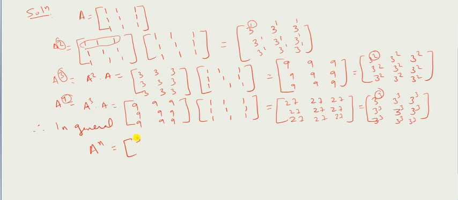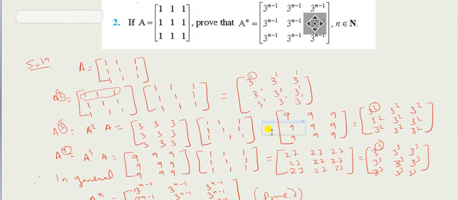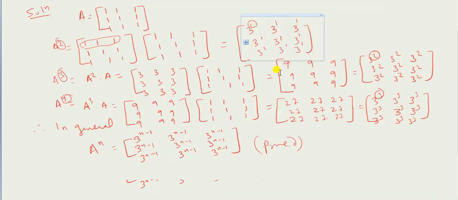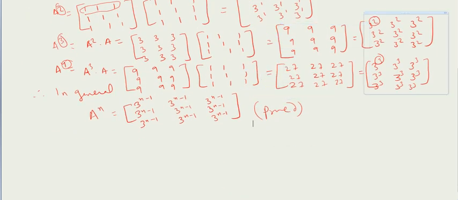So for A to the power n, every entry will be 3 to the power n minus 1. This is how we prove the things. Look at this here. This was the question.